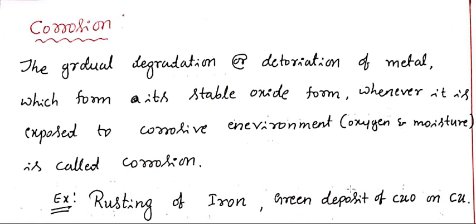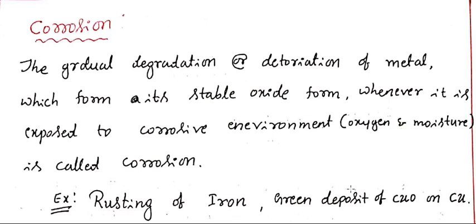Generally metals undergo corrosion, forming their respective stable metal oxides. For example, iron forms iron oxide, aluminium forms aluminium oxide, copper forms copper oxide, just like that. So generally the metal forms its stable metal oxide form. This is called rust. This process is called corrosion.